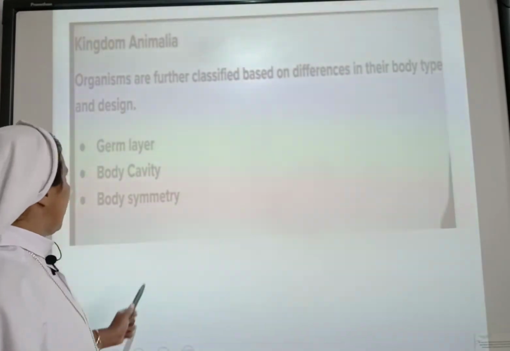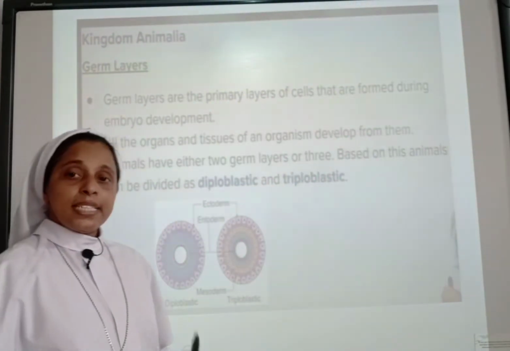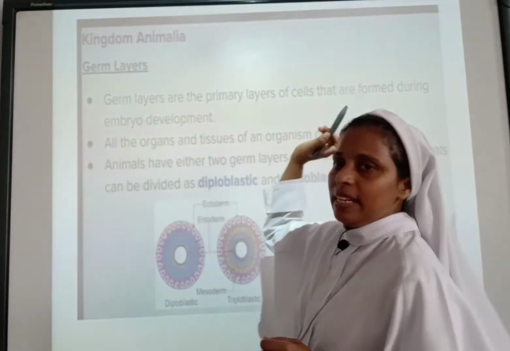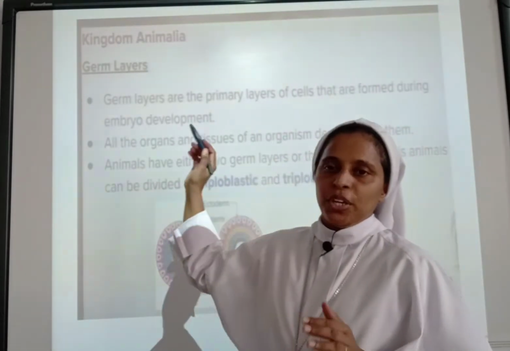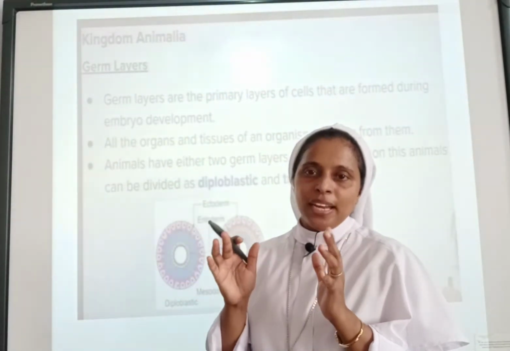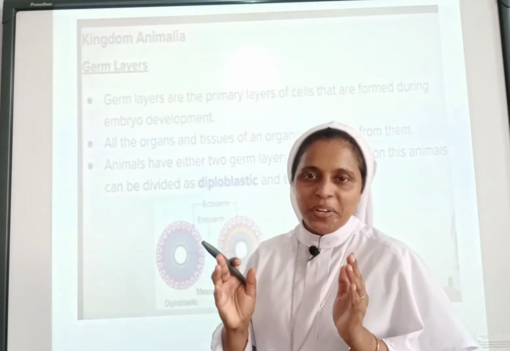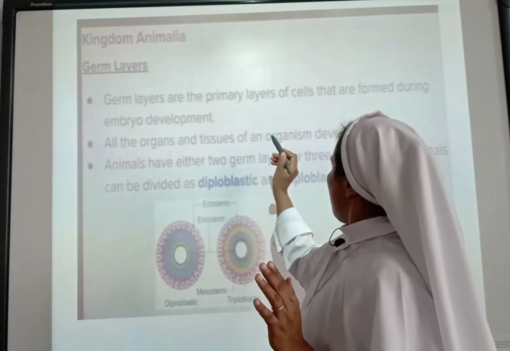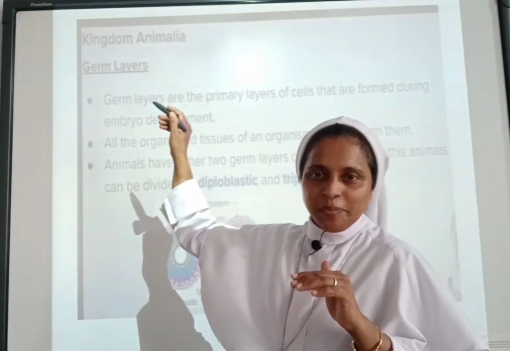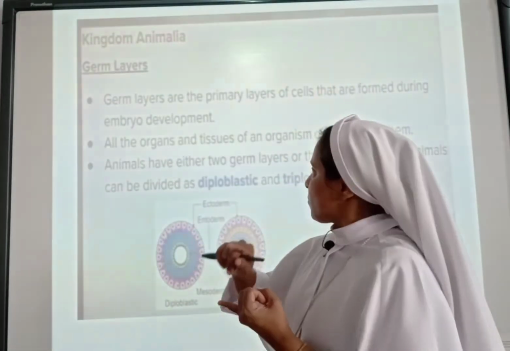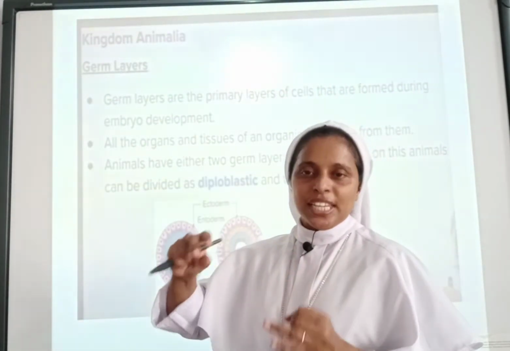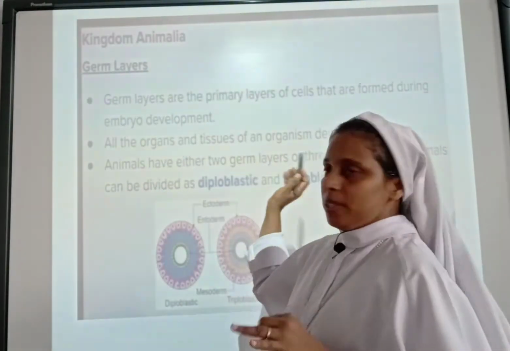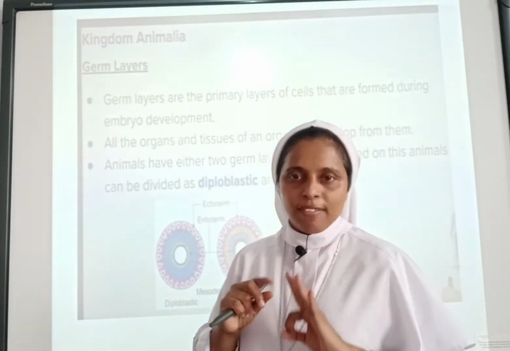What we have learned about germ layers is that they are the primary layers of cells that are formed during embryo development. All the organs and tissues of an organism develop from these germ layers. Then we have learnt that animals will have either two germ layers or three germ layers. For that also we have learnt a term.